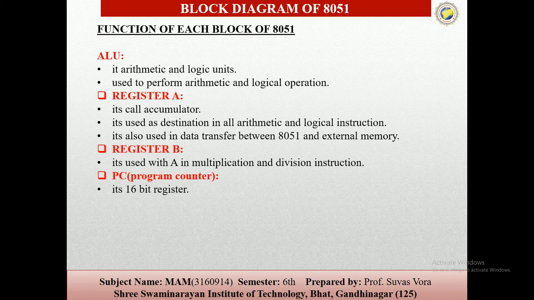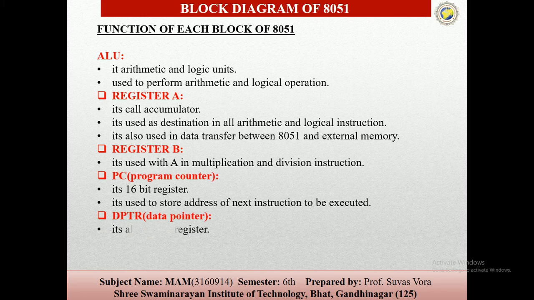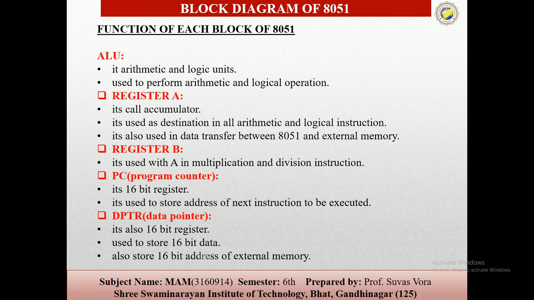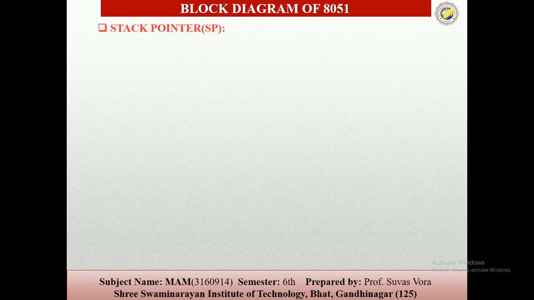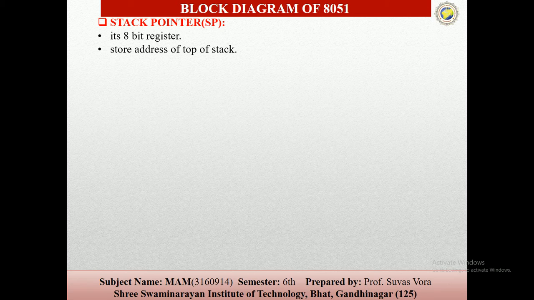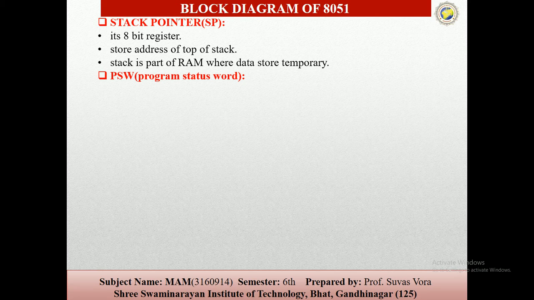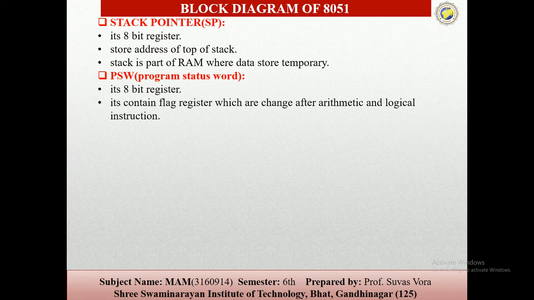Then the program counter is a 16-bit register used to store the address of the next instruction to be executed. The data pointer is also a 16-bit register, used to store 16-bit data and also the 16-bit address of external memories. Then the stack pointer, an 8-bit register, stores the address of the top of the stack, and the stack is part of the RAM. Then the program status word, an 8-bit register, contains the flag register, whose flags change after arithmetic and logical instructions.